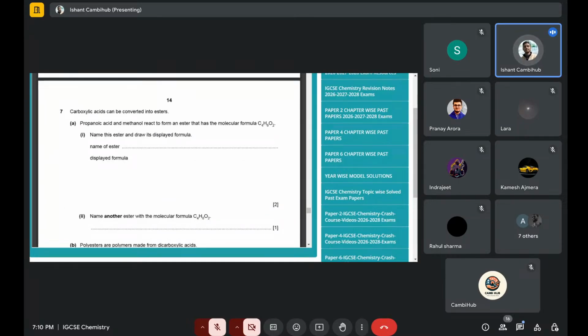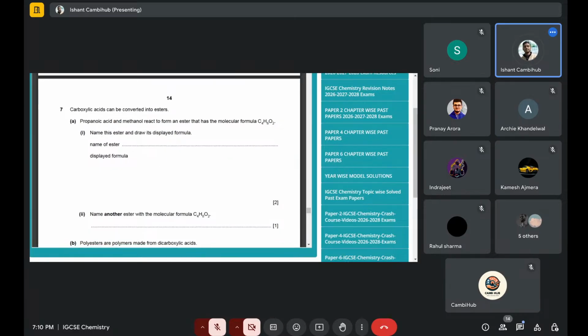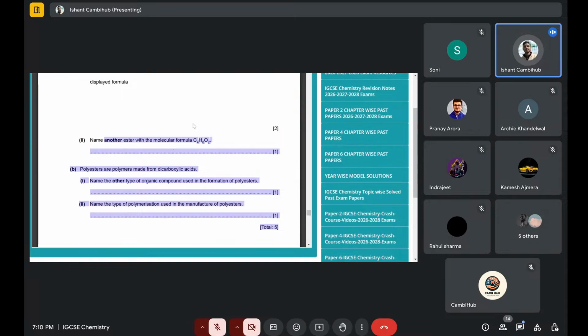Now it's clearly mentioned propanoic acid and methanol. Of course, it's really methyl propanoate, because whenever you are drawing, it will be propanoic acid, a carboxylic acid, plus your alcohol. But while you're writing the ester name, it's the other way around. So basically, you write your alcohol name plus your propan and the -oate ending suffix. So that's the thing. Name another ester is there.